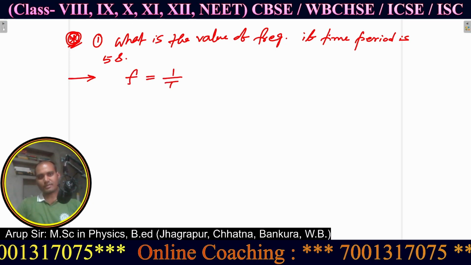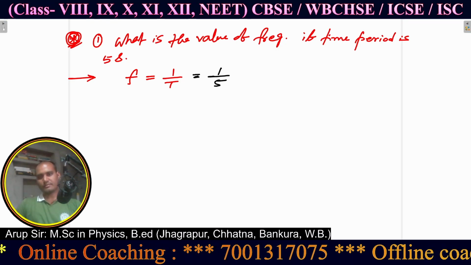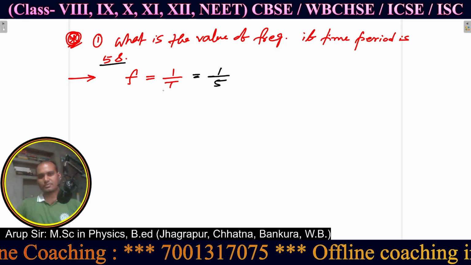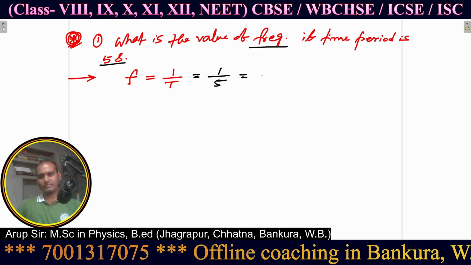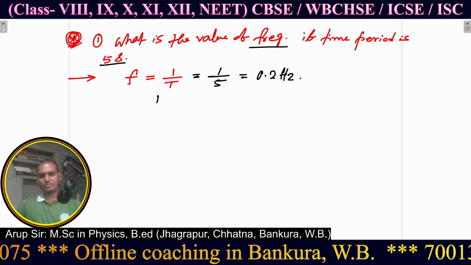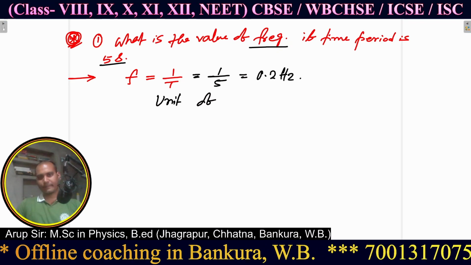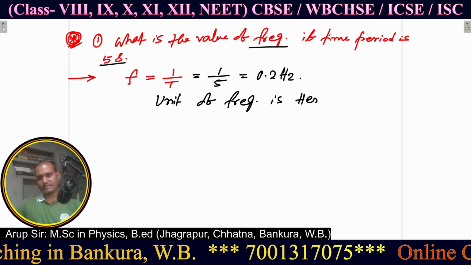So this is the formula, f equals 1 by T. Simply, 5 second is the time period, and we need to find the frequency. f equals 1 by T, 1 by 5 means 0.2. And what is the unit? The unit of frequency is hertz.